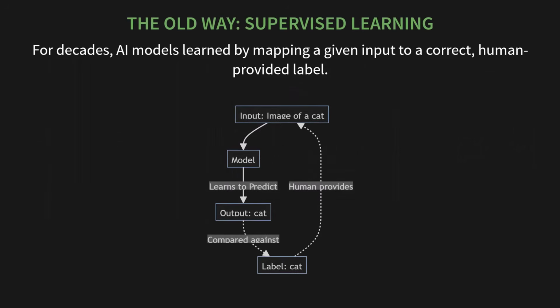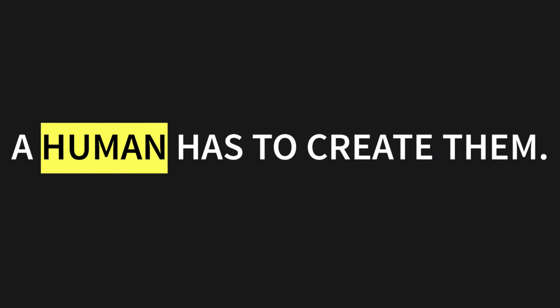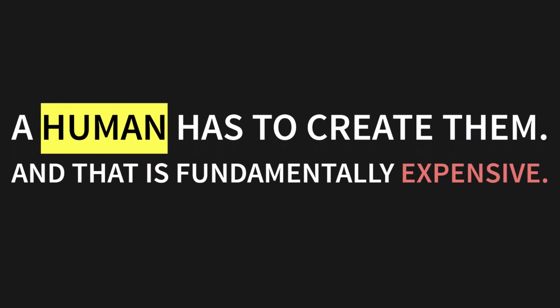For decades, AI models learned through a process called supervised learning. Take a look at the diagram here. The idea was pretty simple. You give the model an input, like an image of a cat, and the model learns to predict the correct output, the word cat. It does this by comparing its prediction to a correct human-provided label. But there's a huge catch. Where do those labels come from? A human has to create them. And that is fundamentally expensive.